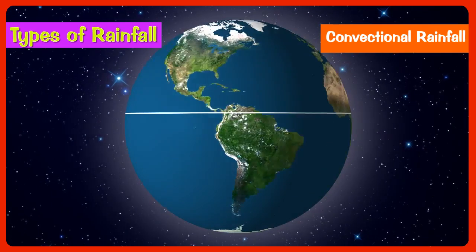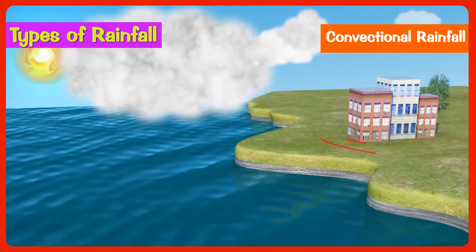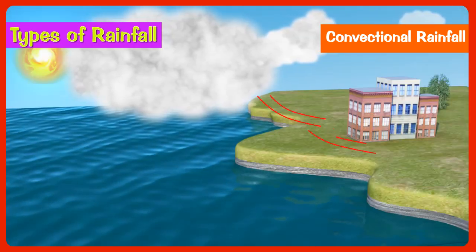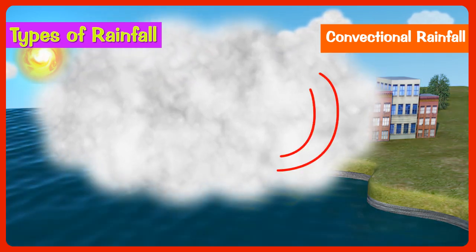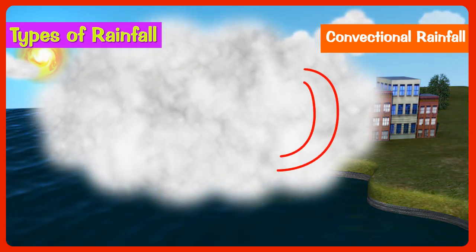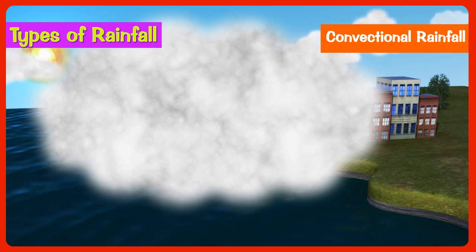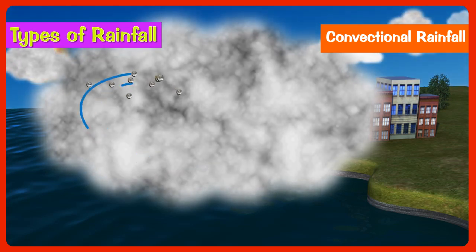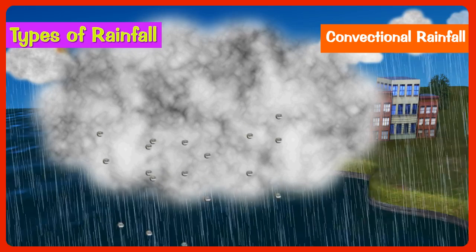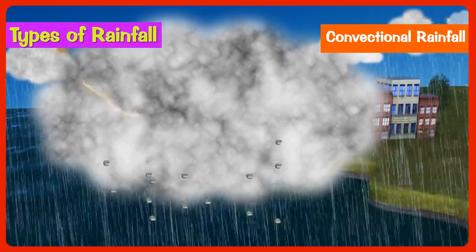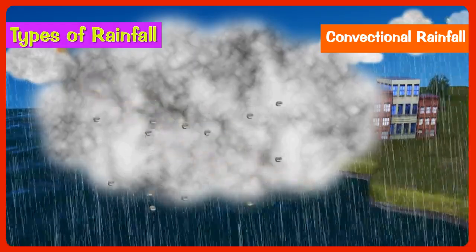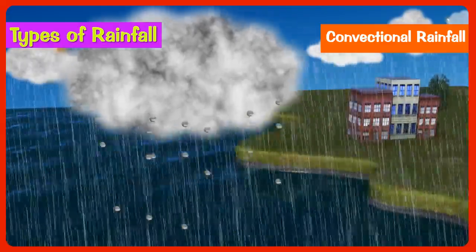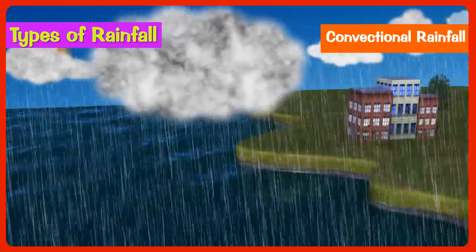Convectional rainfall. In the equatorial region, the air becomes hot. It picks up a great deal of moisture, and when it begins to rise, it produces a convectional air current. In the upper part of the atmosphere, it cools down. As the moisture-laden air gets cooled down in the upper region, condensation takes place and there is a heavy rainfall accompanied by lightning and thunder. Rain caused by the rising currents of air is known as convectional rainfall.